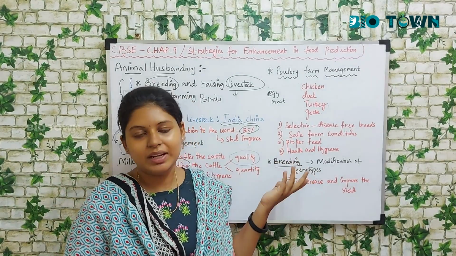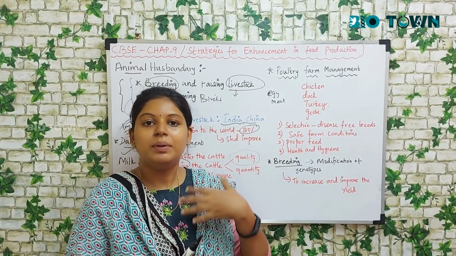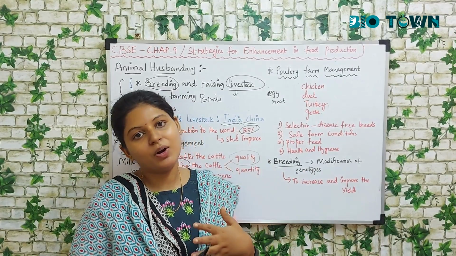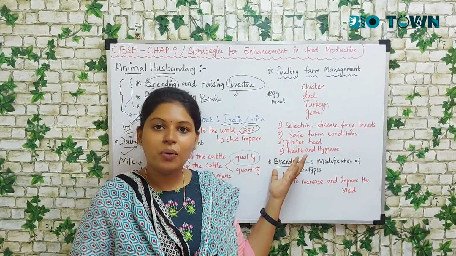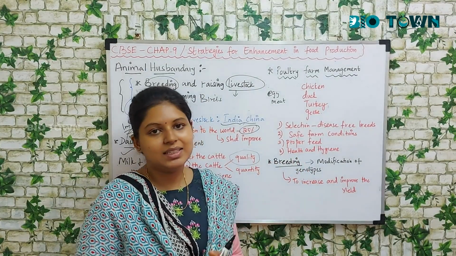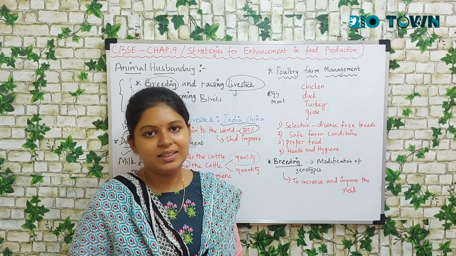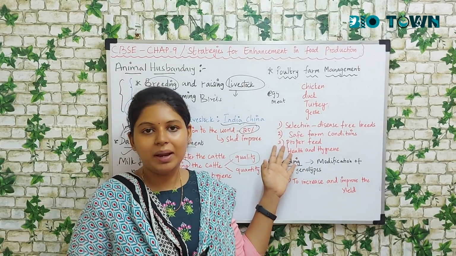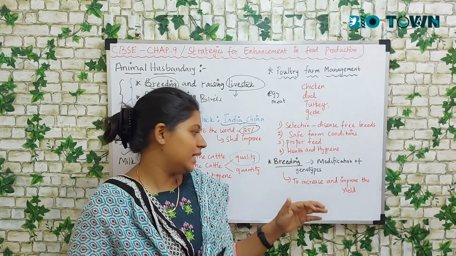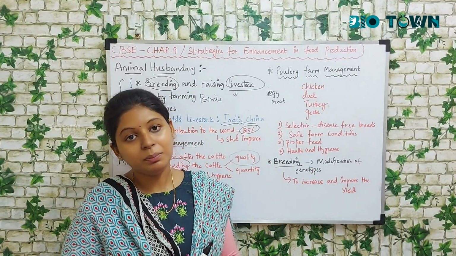Then proper feed. As I told you, proper feed, be it qualitative or quantitative, you have to feed them properly. Next is health and hygiene. In between you have to get a veterinary doctor to come and do a regular checkup. Next we'll talk about breeding.